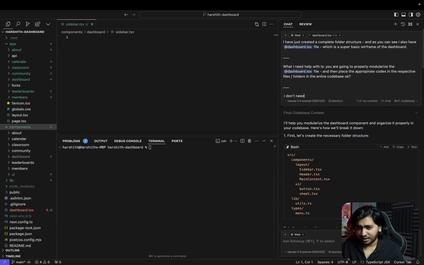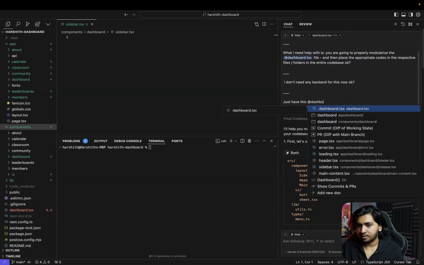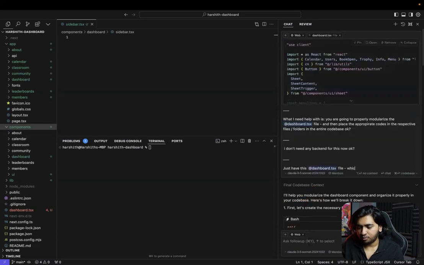I don't need any back end for this now. I just have this dashboard file, which is just a wireframe that my friend built.